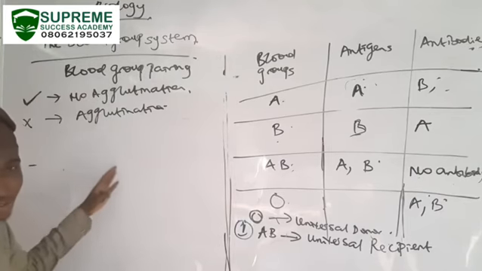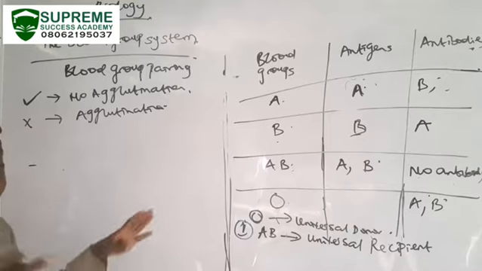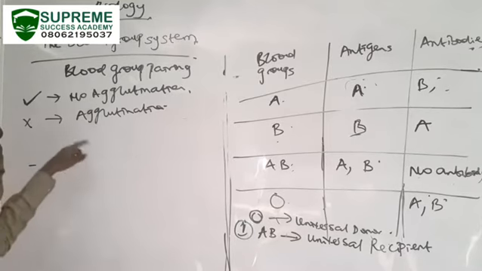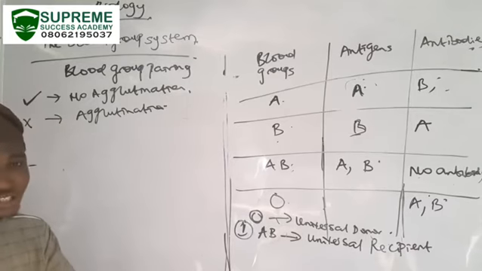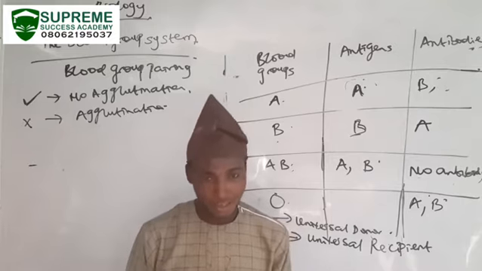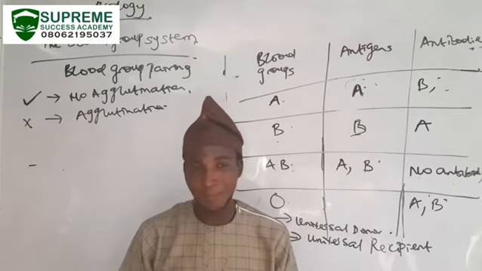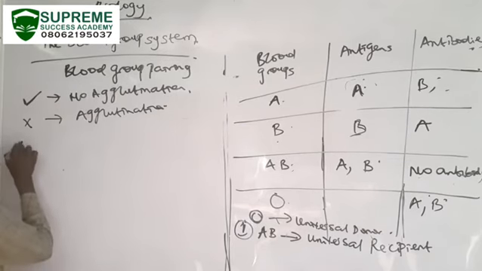No agglutination means that the blood is not going to clump together. When the blood clumps together, it will destroy the blood. However, if the bloods do not clump together, then of course it shows that the individual can perfectly donate to you.